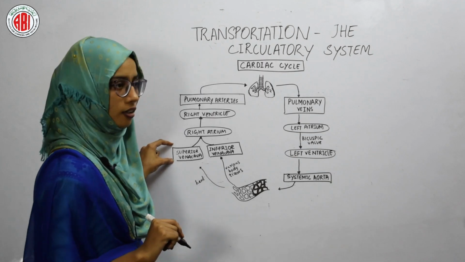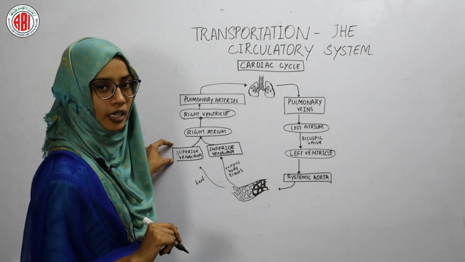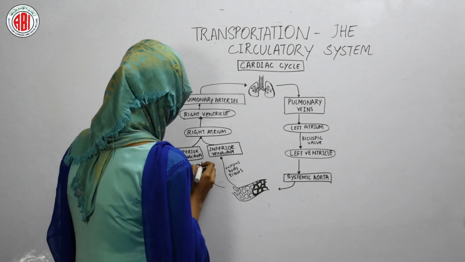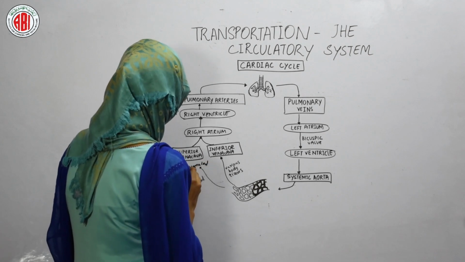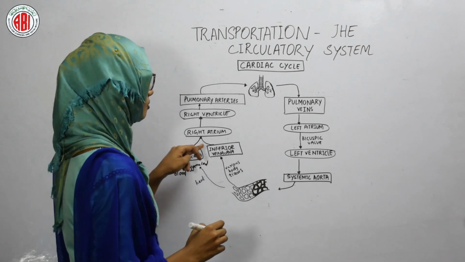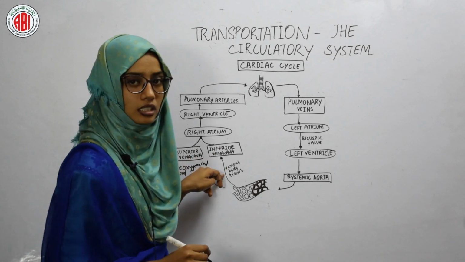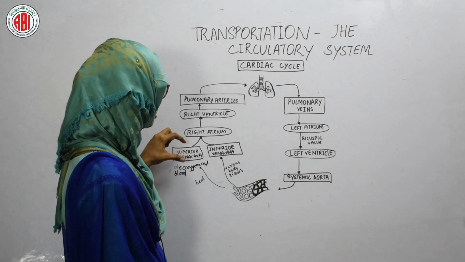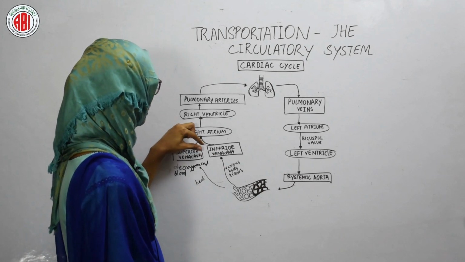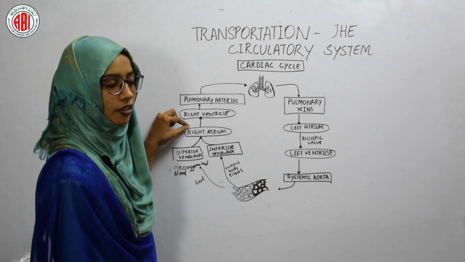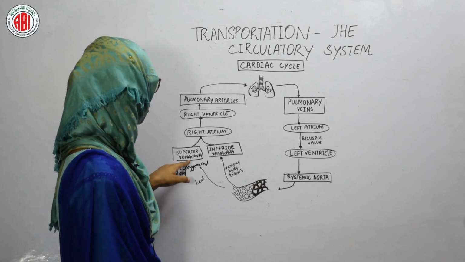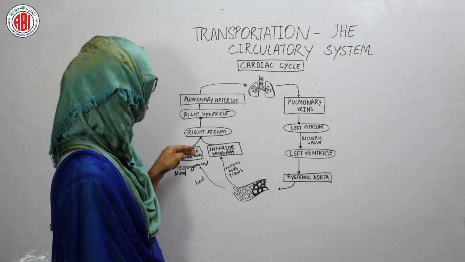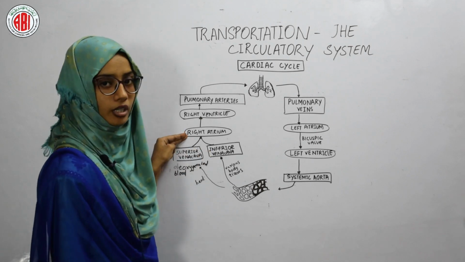The superior vena cava, as I have already explained in the internal structure of heart, collects the deoxygenated blood from the head, and the inferior vena cava collects the deoxygenated blood from the other various body tissues. This deoxygenated blood is carried to the right atrium. When the right atrium contracts, the deoxygenated blood from these blood vessels passes to the right atrium.